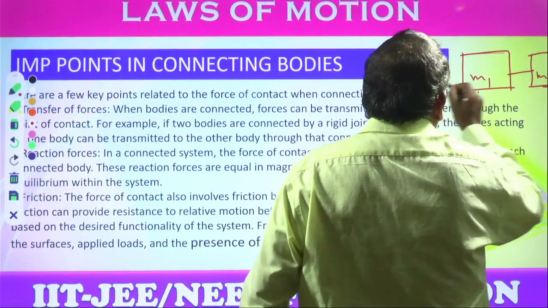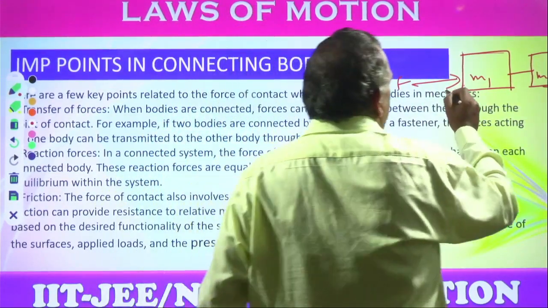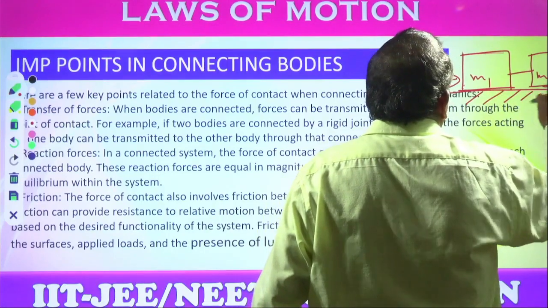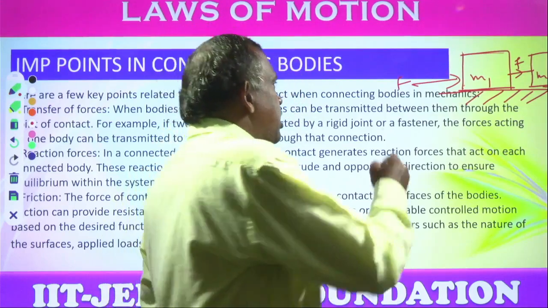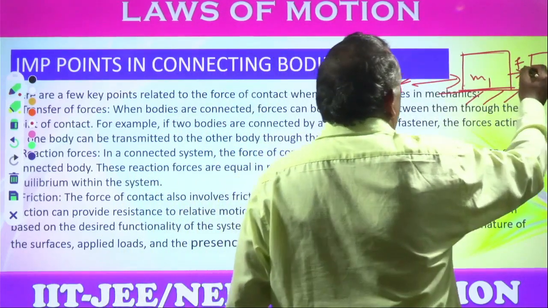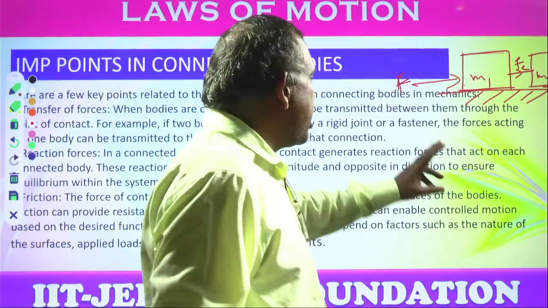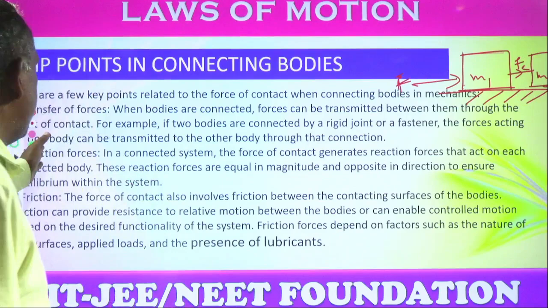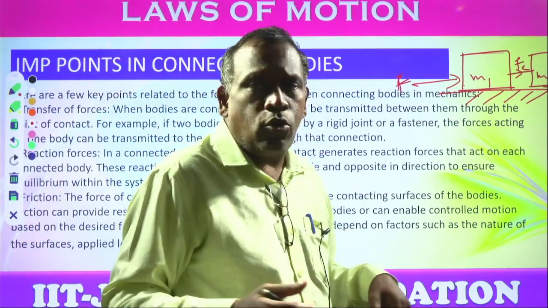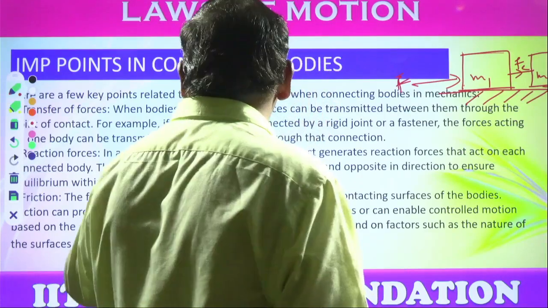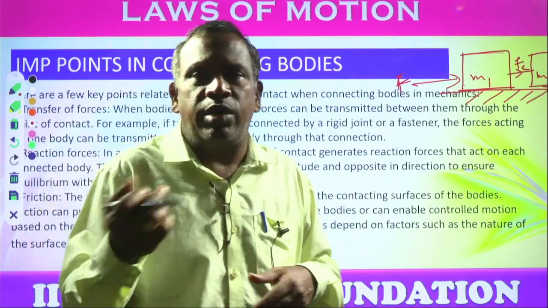You are applying a force on m1. So due to the application of the force on m1, there is a contact force. Here capital F is the force, and here is the contact force. The contact force plays an important role. So the contact force between the bodies, when the bodies are connected with a rigid joint like a rope or fastener, etc., there is some transfer of forces that will take place.